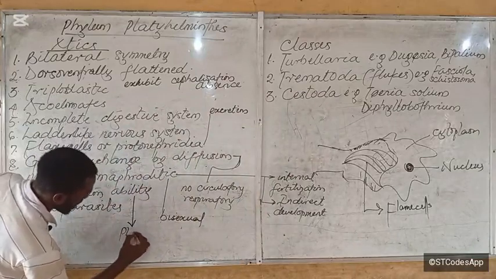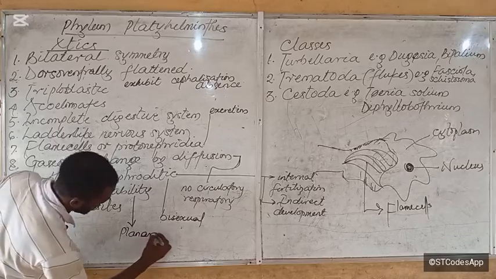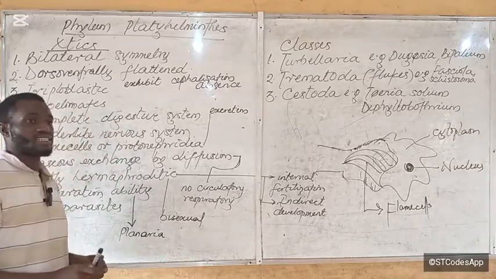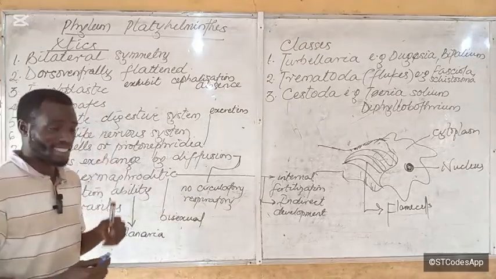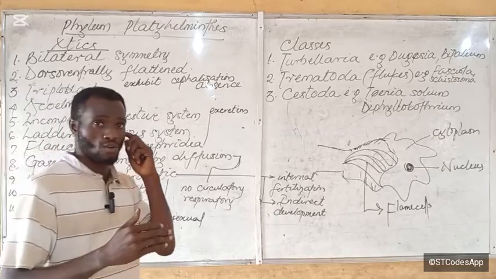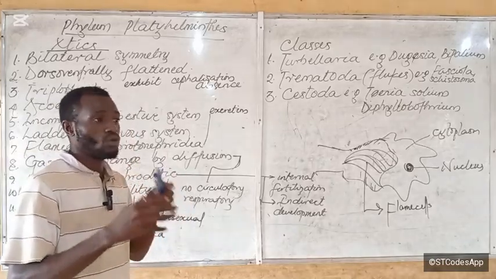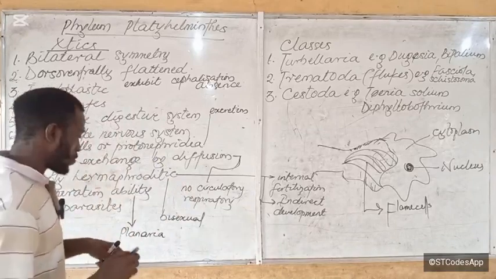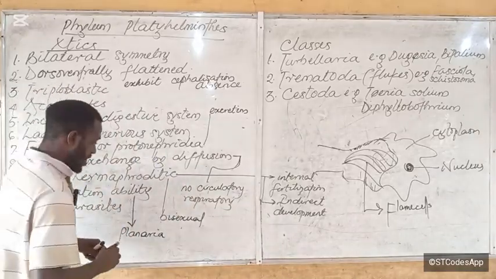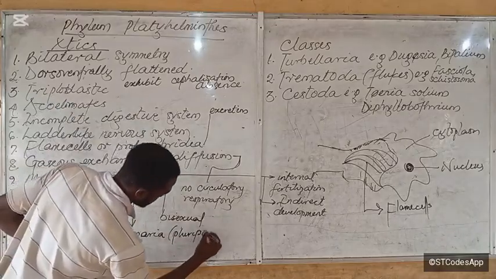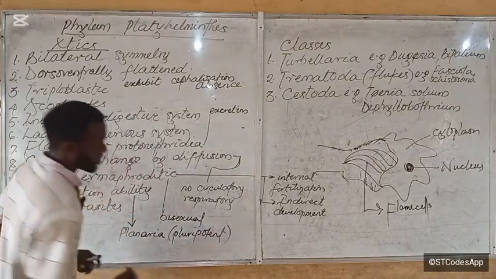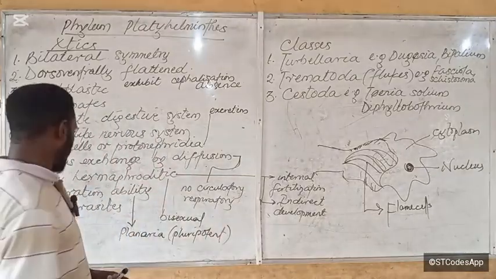The planaria has high regenerative ability, meaning that if a part of it gets cut off, a new organism can arise from that part that got cut off. Exactly, because they have pluripotent cells. Okay, so that is that.